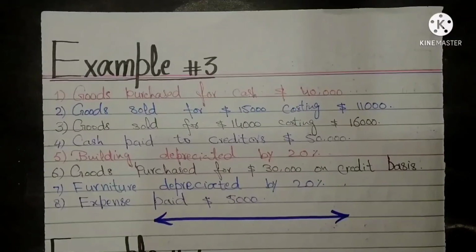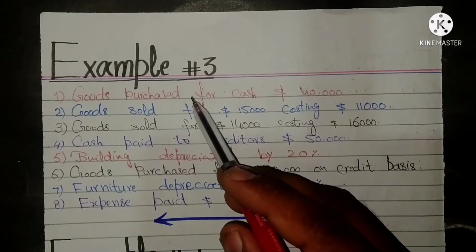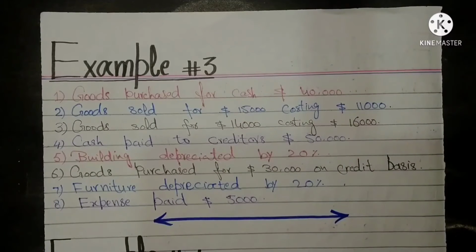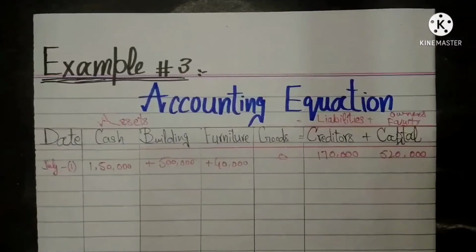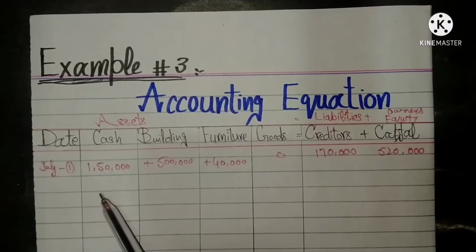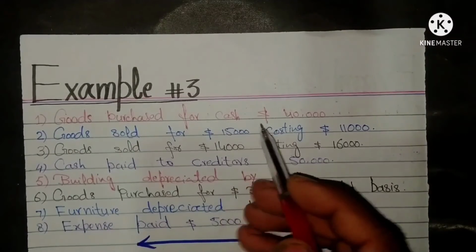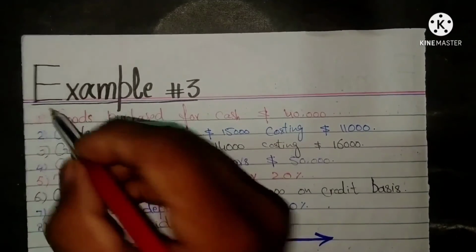Dear students, we are here on example number 3, which is related to the accounting equation. We have already been given balances till July 1st. Now the first entry of July 1st is goods purchased for cash $40,000.